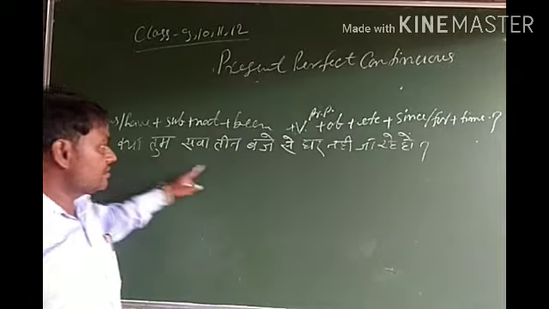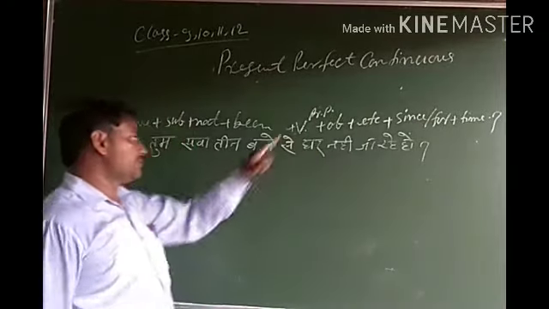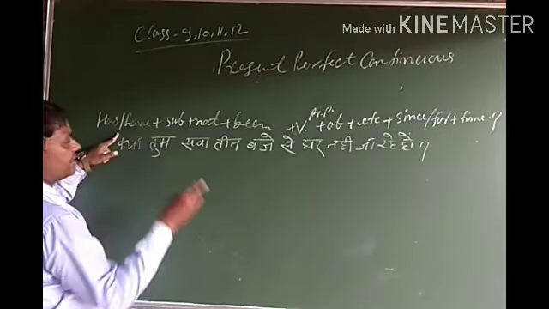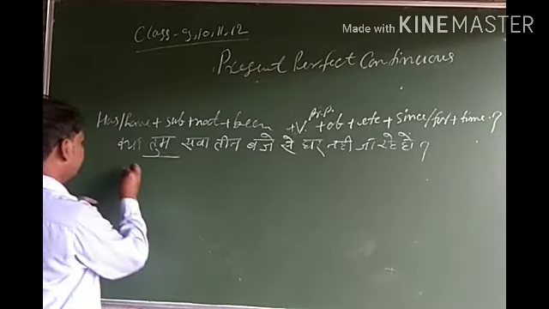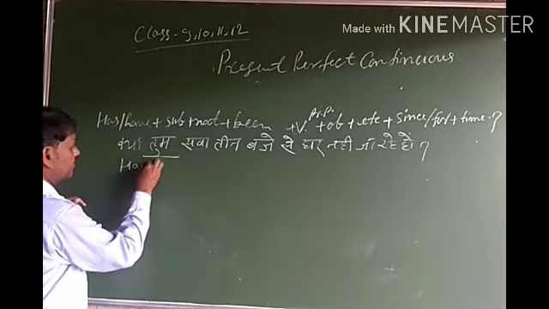Question word comes first and after then negation. Then first of all we have to write have or has according to subject. Here subject is you, then we have to join have.